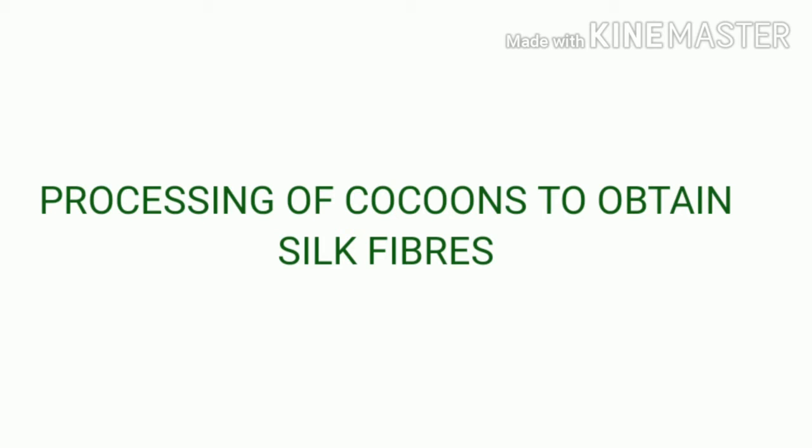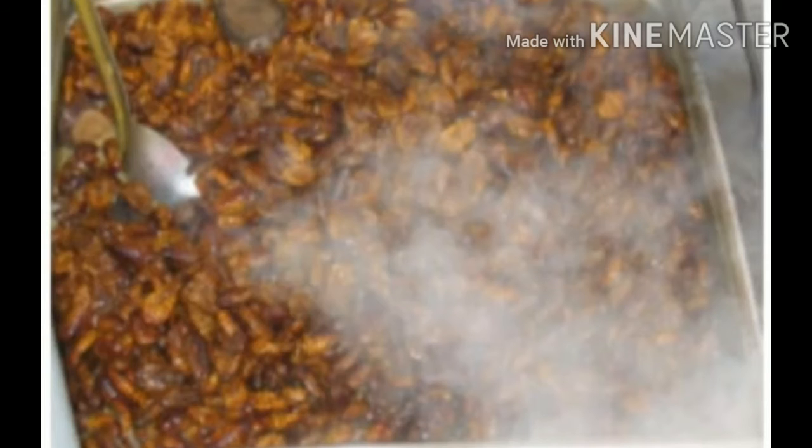So the cocoons are put into hot water, which kills the worms as well as loosens the filament. Then the cocoon releases that white filament. Some cocoons are preserved to get silkworms that are used later for breeding purposes.